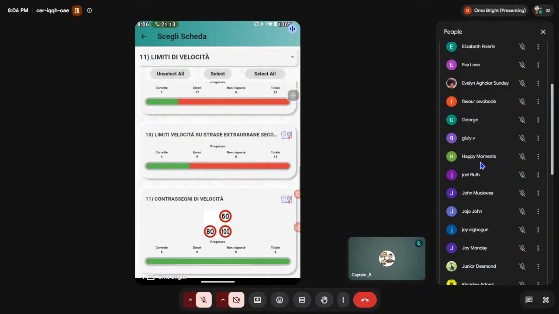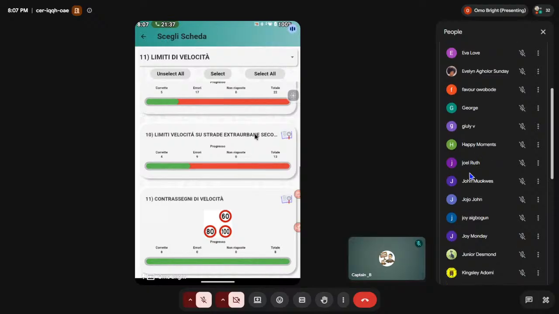Centro abitati, depending on the characteristics 70, but normal 50. Listen to me: characteristics in autostrada and centro abitati, what's the speed limit? 150 and 70. Bravissima. Bravo. Good.